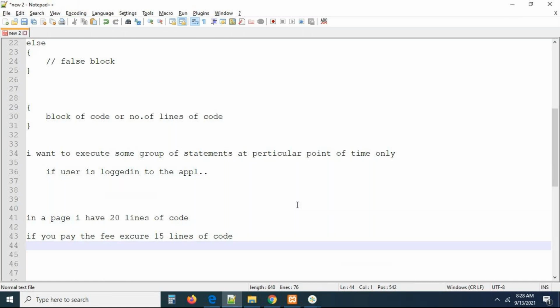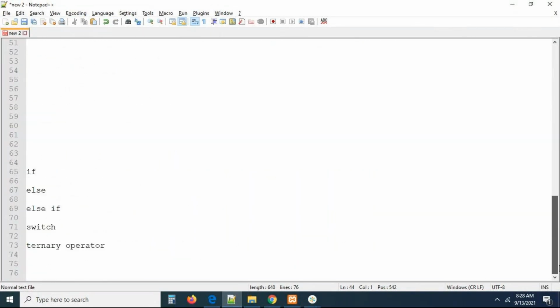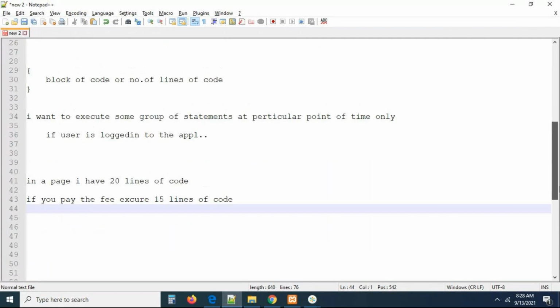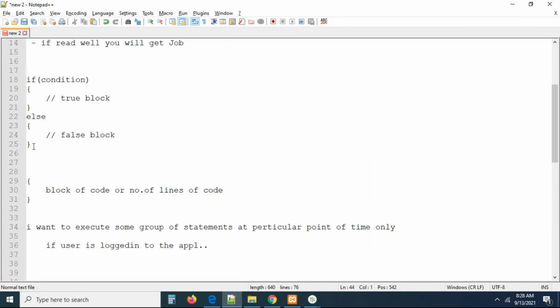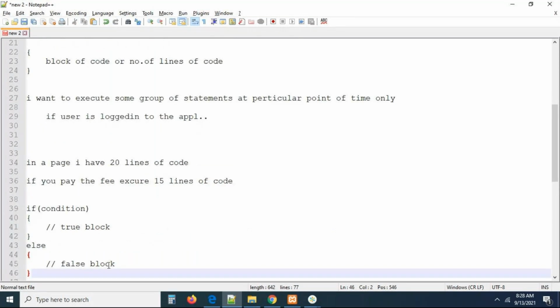For this reason, you are using a condition. I don't want to execute this logic every time, forever. I want to execute it only for a specific period of time only. At this point, we can go for the condition. So we have seen what conditional statements are available here: if, else if, these are all the conditional statements, right? So we know the syntax of the statement also. This is the syntax of the if statement. You already know the syntax of the if statement. This is the condition.